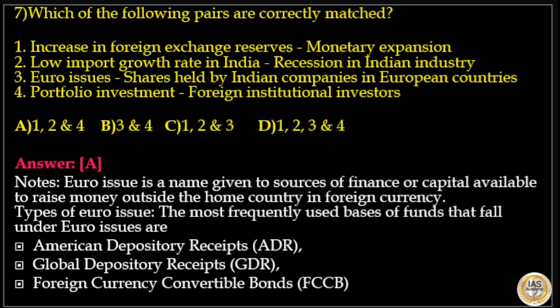Euro issue is a name given to a source of finance or capital available to raise money outside the home country in foreign currency. The most frequently used bases of funds that fall under Euro issues are American Depository Receipts or ADR, Global Depository Receipts or GDR, Foreign Currency Convertible Bonds or FCCB.